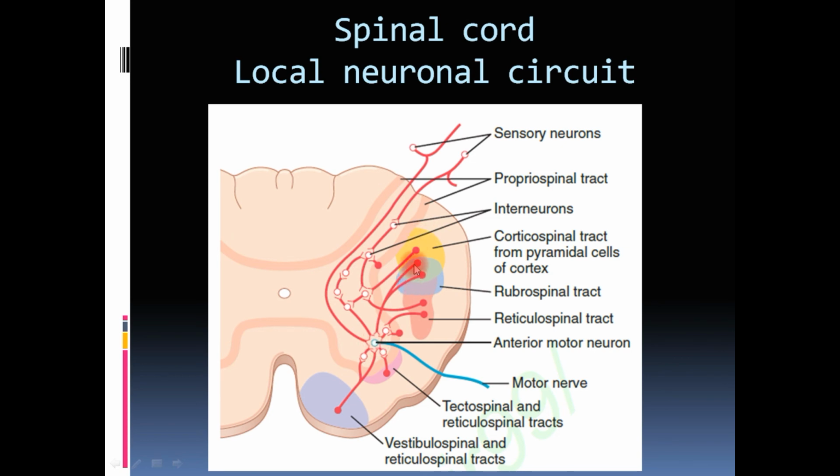But these also supply the interneurons. As you can see here, there are something called interneurons. What are these interneurons? They arise in the spinal cord itself and end in the spinal cord only. As you can see here, this interneuron arises in the spinal cord and ends on another neuron in the spinal cord. So this is a kind of interneuron.